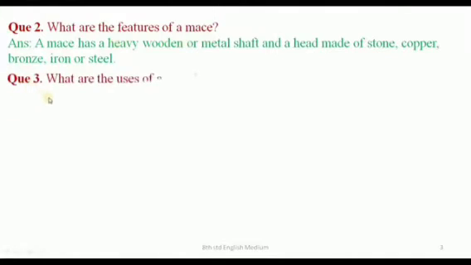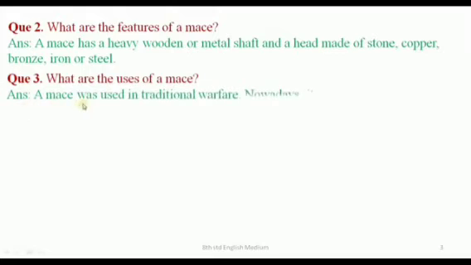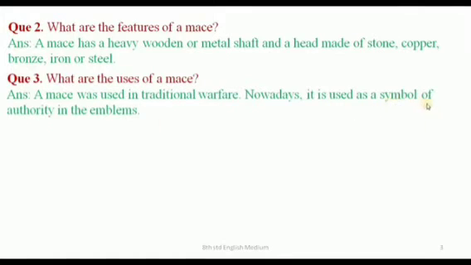Question 3. What are the uses of a mace? A mace was used in traditional warfare. Nowadays, it is used as a symbol of authority in the emblems. Next one. What is a parasol?